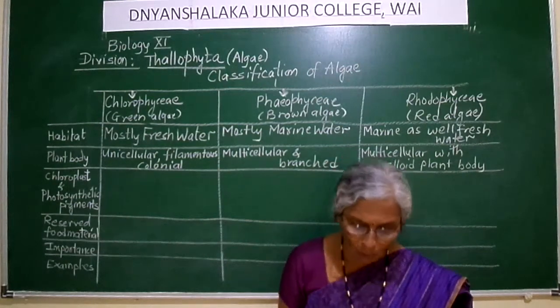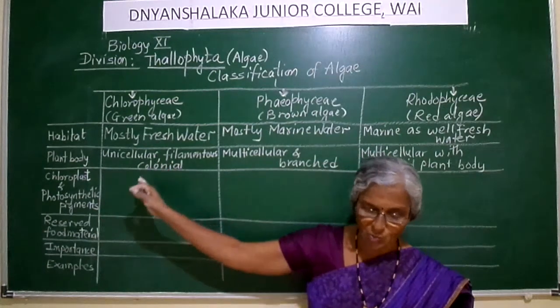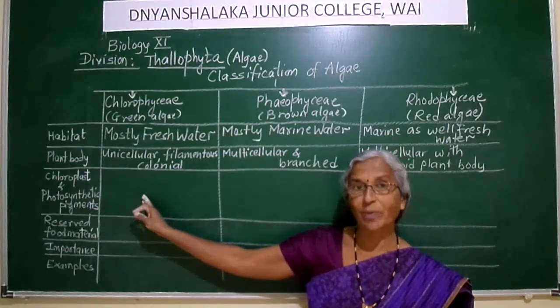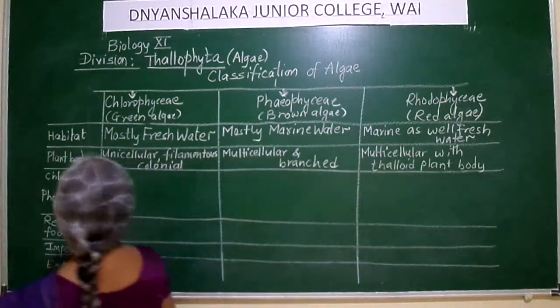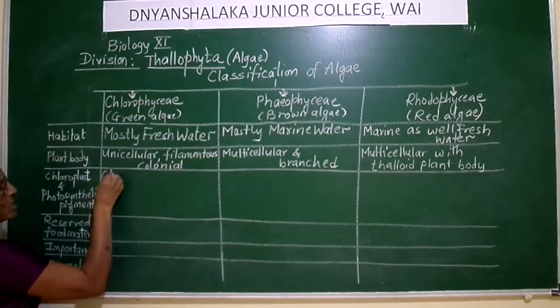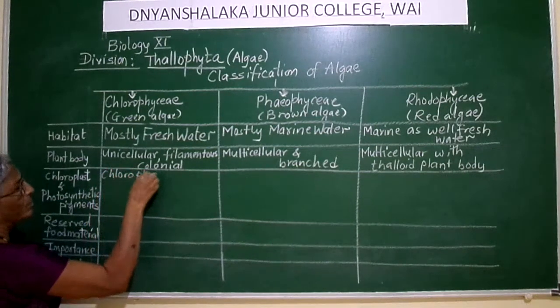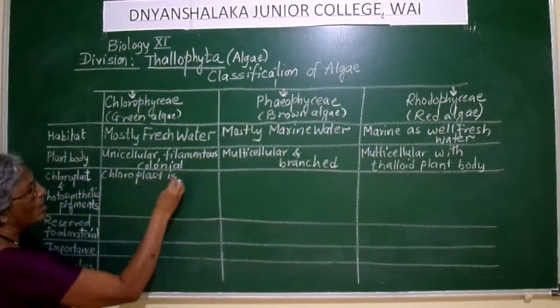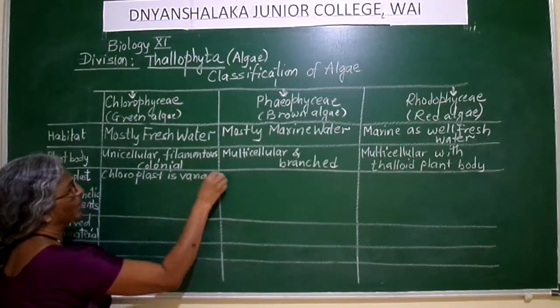So chloroplast in case of Chlorophyceae is variously shaped. How is it? Variously shaped.